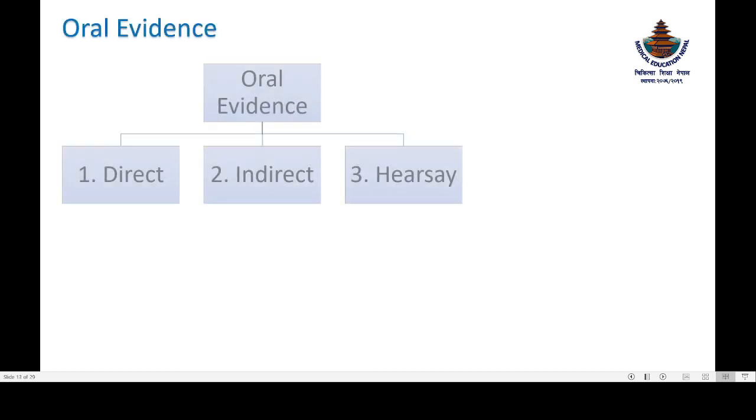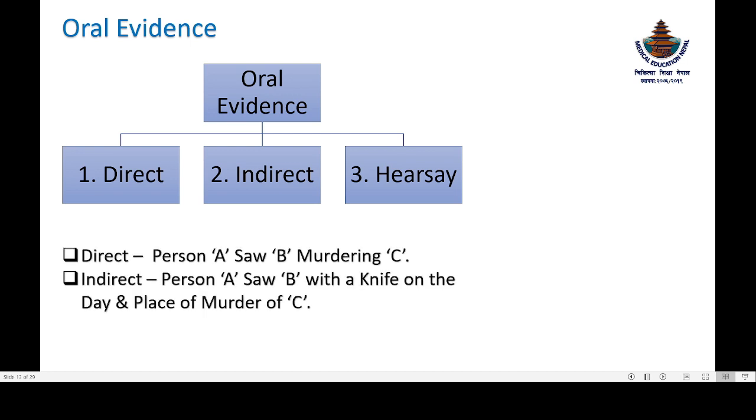Now, moving forward to oral evidence, there is direct, indirect, and hearsay. Direct means suppose person A saw person B murdering C. So, in this case, person A is giving evidence. This is called direct. We have seen person B murdering C. So, this is known as the direct oral evidence.